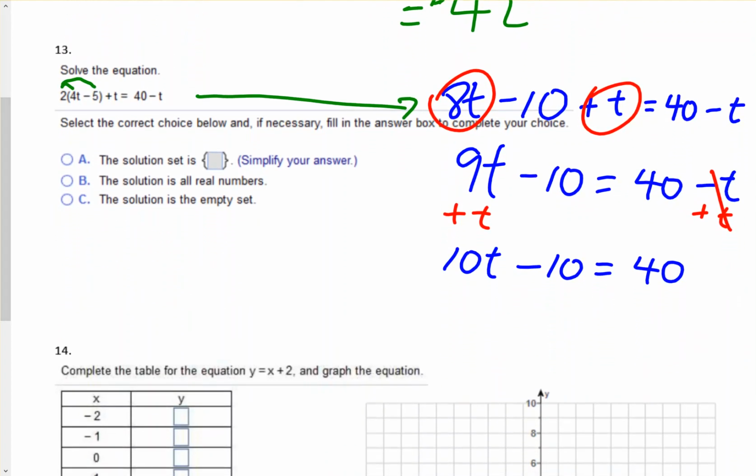Okay, and then I can add 10, I should say. Add 10 to both sides. So I have 10t equals 40 plus 10, which is 50, divided by 10.